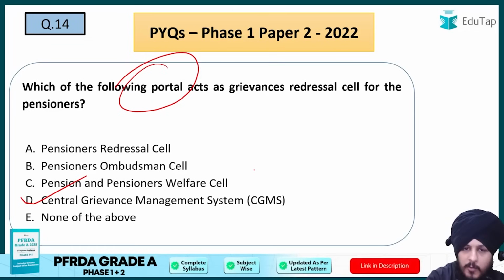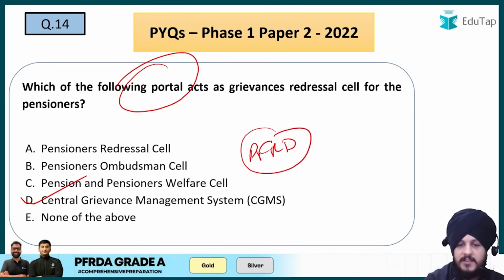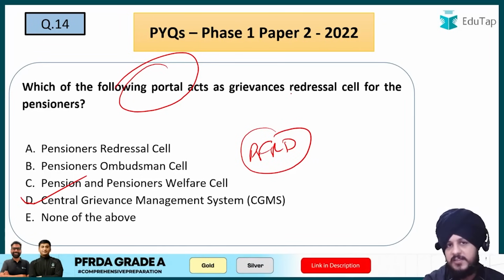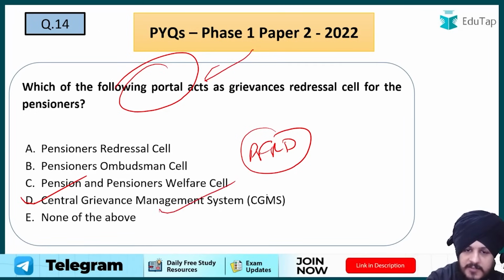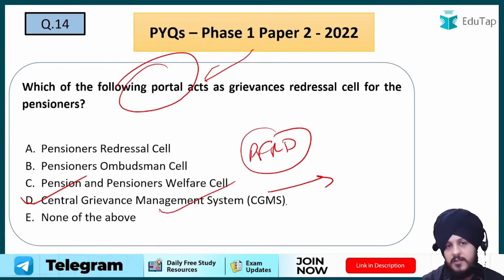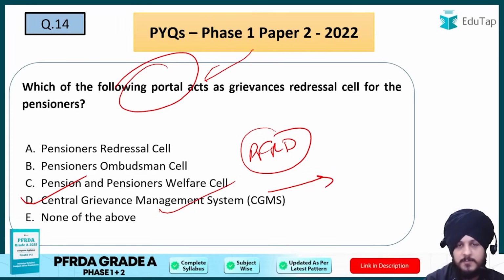Basically, if you talk about the provisions of PFRDA, the PFRDA regulations 2015 say that if the subscriber wants to raise their grievances, they can do so using this portal, which is the Central Grievances Management System, right? That is where they can go and raise their grievances. So D is going to be the answer with respect to this question.